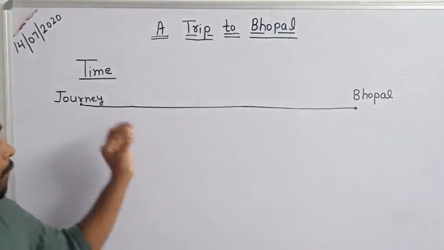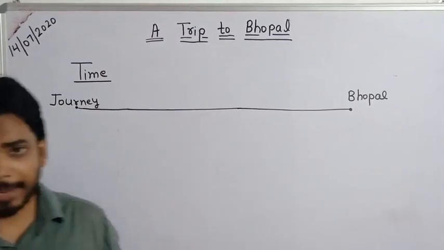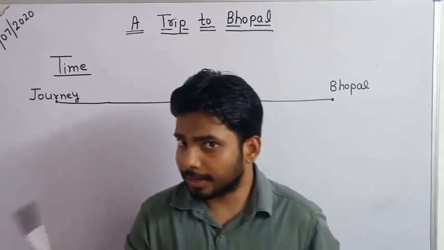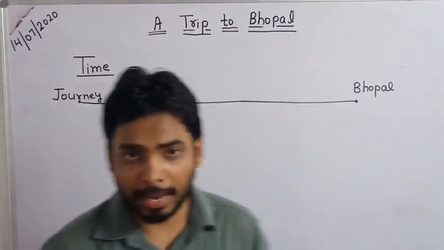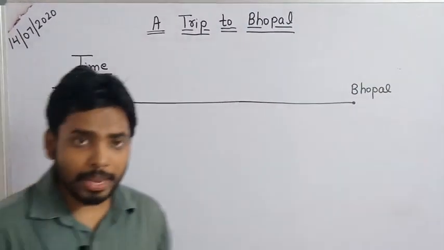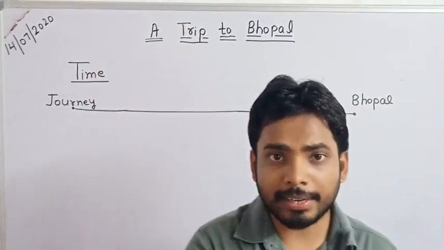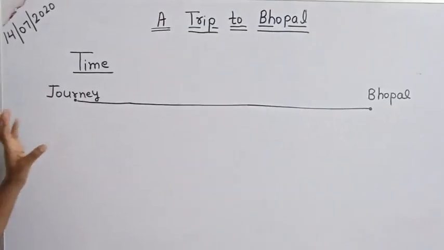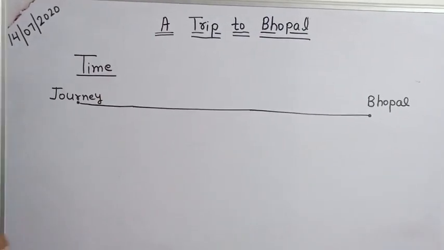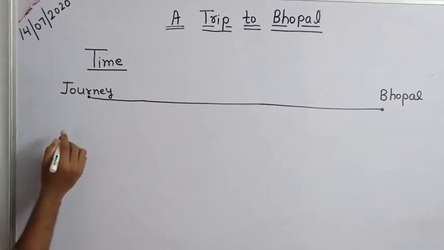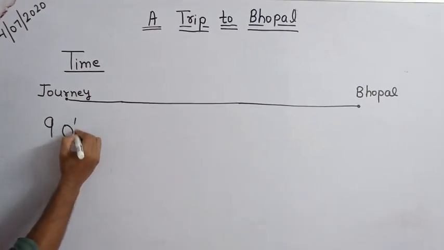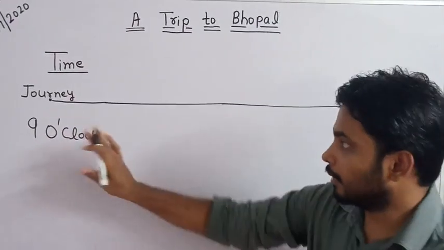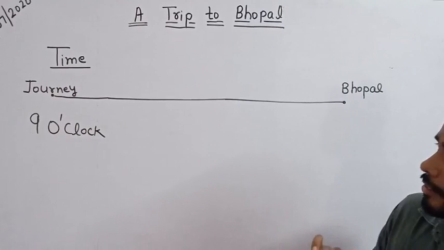Now we will start a new topic: time. Whenever we are going from one place to another place, it also takes time, na? Time is also consumed. So, are we able to calculate that time? Okay, let's talk about the trip. They start their journey at 9 o'clock. In your Math Magic textbook, it is already given. At 9 o'clock they will start their journey.